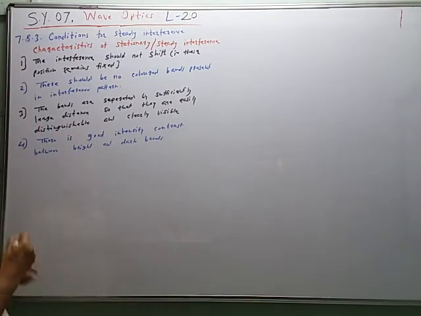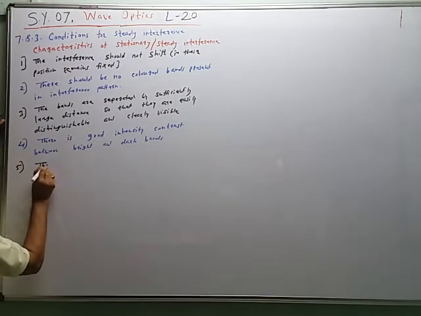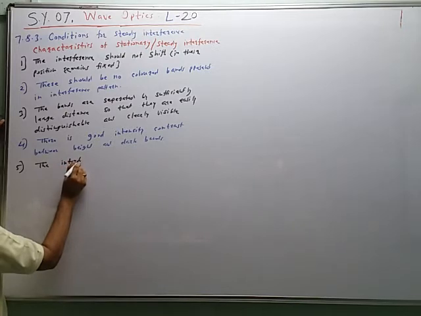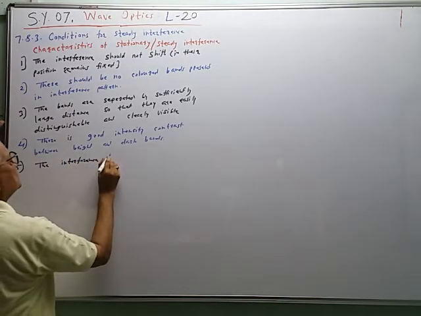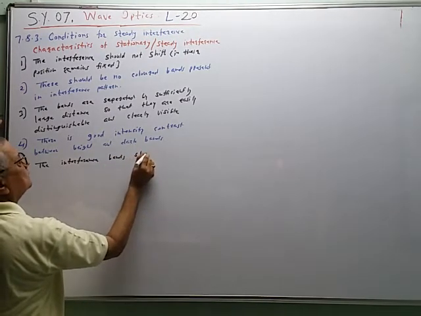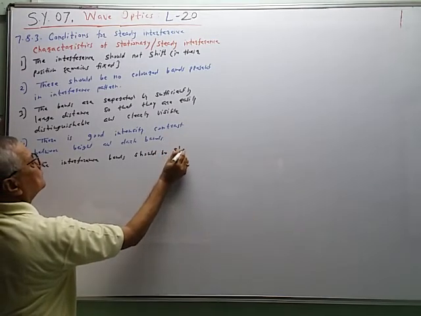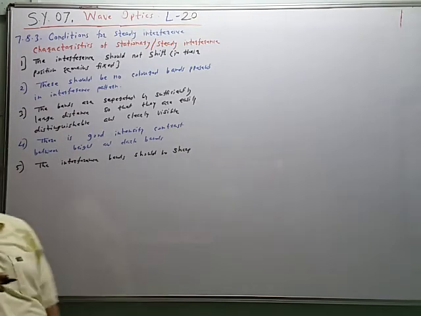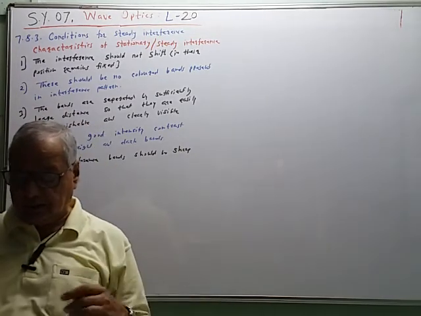Next, the interference bands should be sharp and clearly visible.